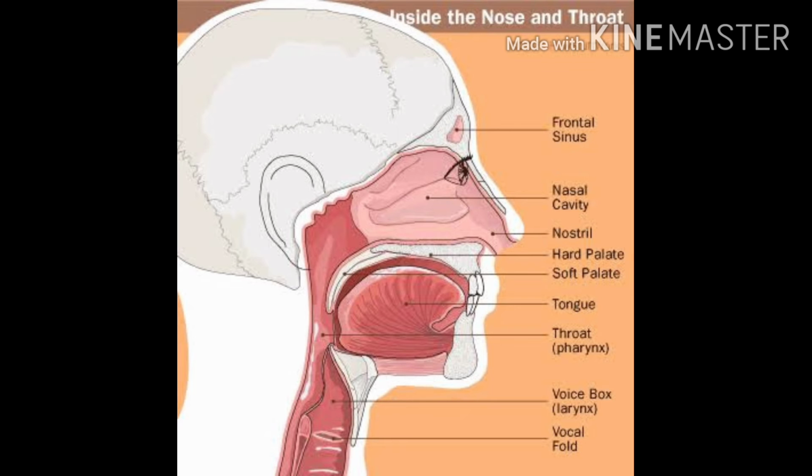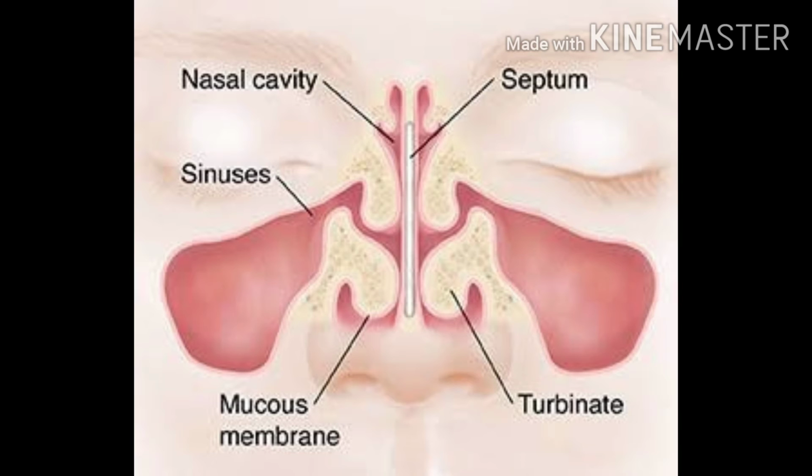The nasal cavity is the inside of your nose. It is lined with a mucous membrane that helps keep your nose moist by making mucus, so you won't get nosebleeds from a dry nose. There are also little hairs that help filter the air you breathe in, blocking dirt and dust from getting into your lungs.